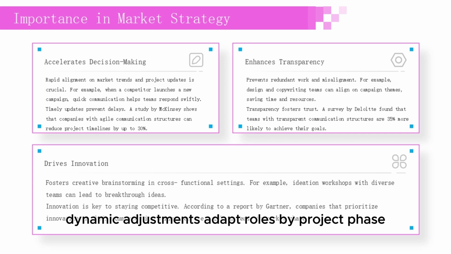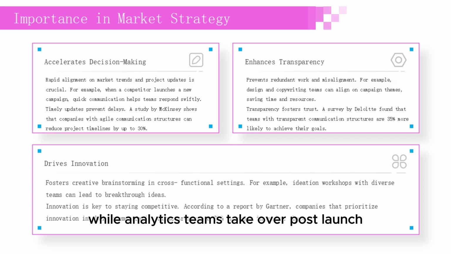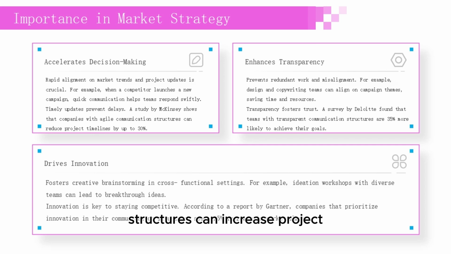Dynamic adjustments. Adapt roles by project phase. For example, creative teams lead pre-launch activities while analytics teams take over post-launch. Dynamic adjustments ensure flexibility. A report by McKinsey found that adaptable role structures can increase project success rates by 10%.